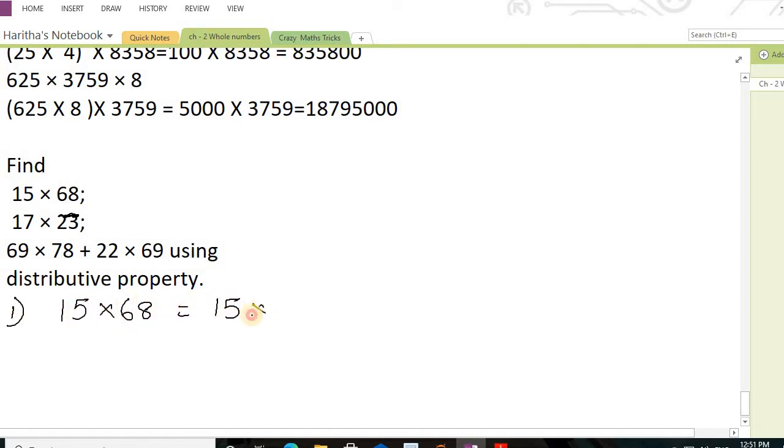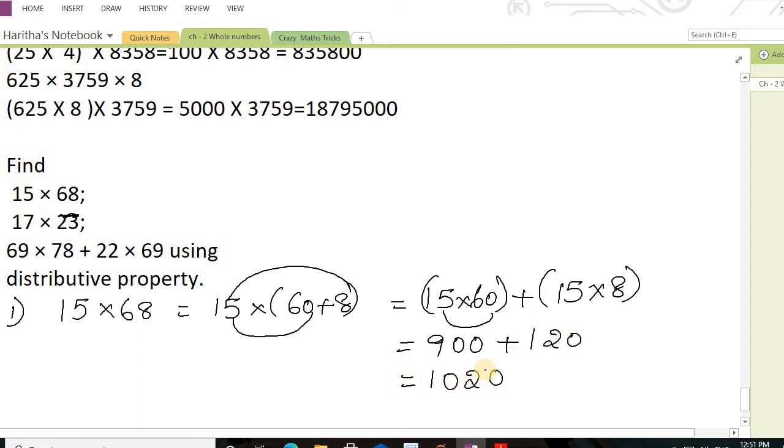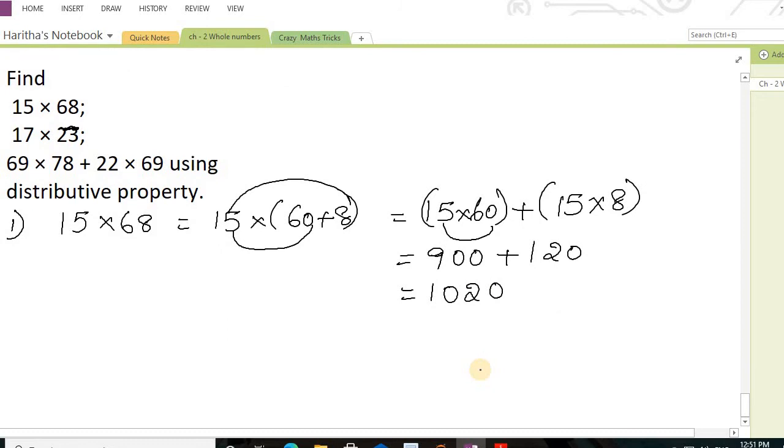So I'm changing 68 as 60 plus 8 is equal to 15 into 60 plus 15 into 8, because 15 you should multiply with 60 and 15 you should multiply with 8. So we all know that 15 6s are 90, 15 zeros are 0, plus 15 8s are 120. So 900 plus 120 is 1020. So the answer is like this.